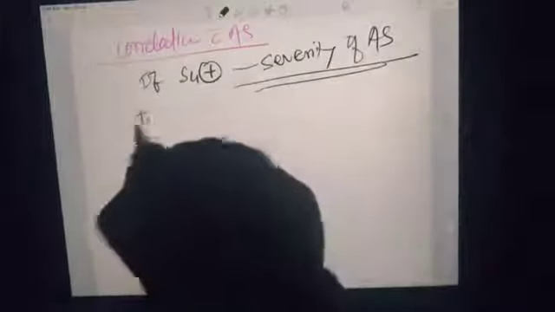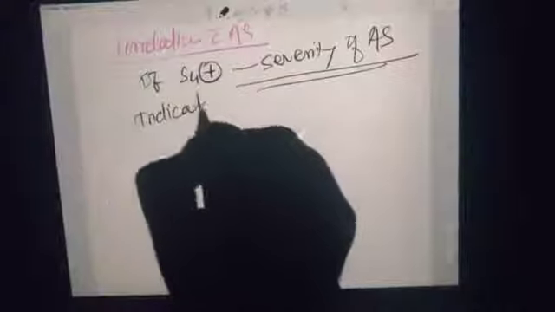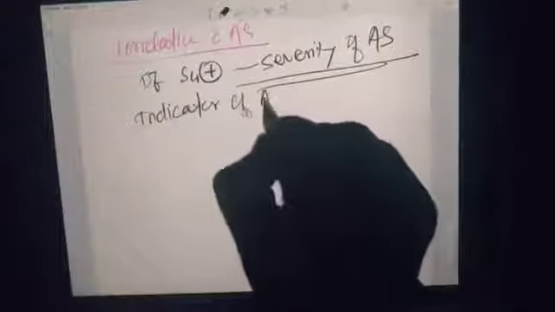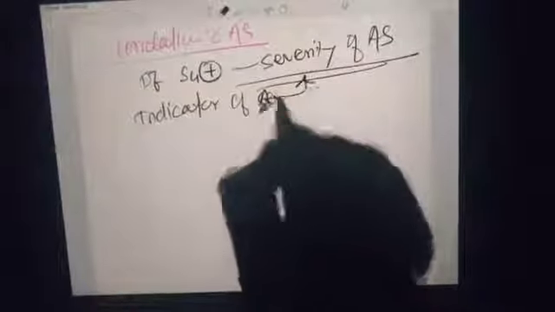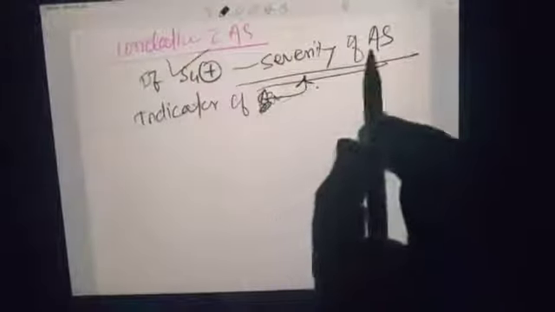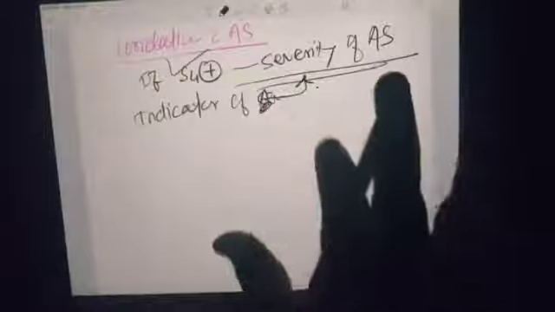Now, correlation with aortic stenosis. In aortic stenosis, if S4 is present, it correlates with the severity. It is one of the indicators of severity of aortic stenosis. So if S4 is present, it indicates that the AS is severe.